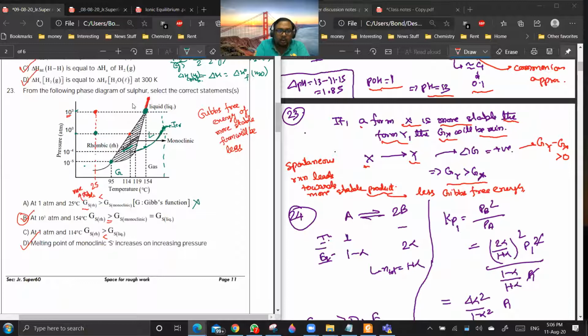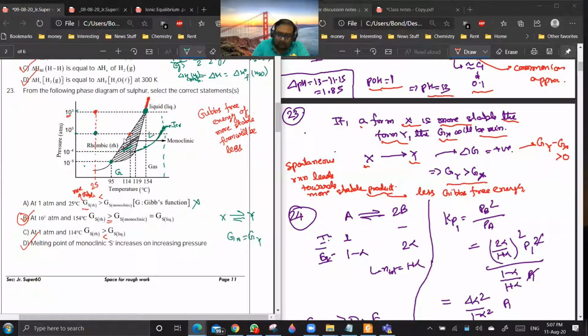Once they are in equilibrium with each other, all these three will have the same G value. If X is in equilibrium with Y, then Gx will be equal to Gy. Anything which is lying on the line joining two phases is in equilibrium.